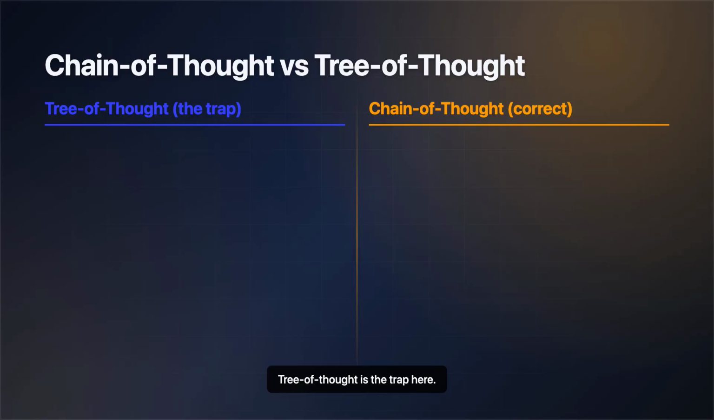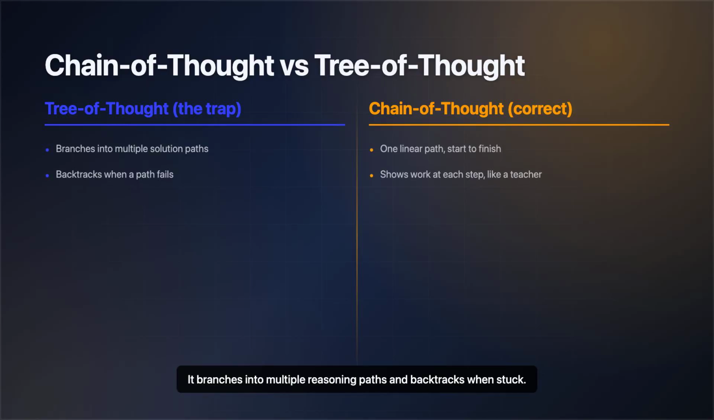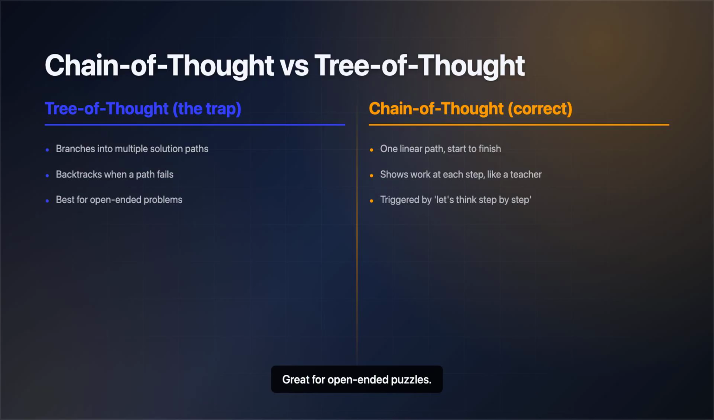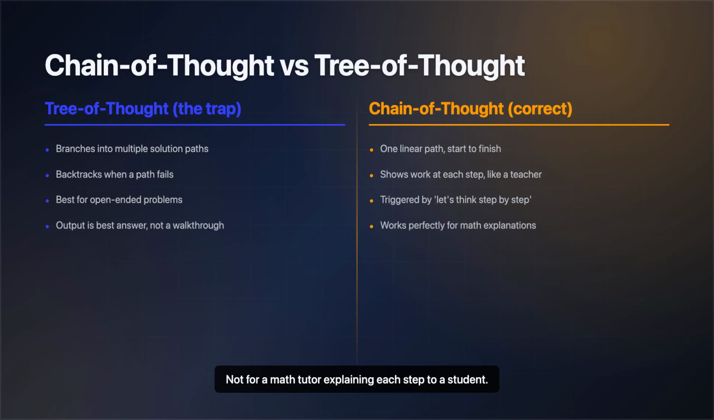Tree of thought is the trap here. It branches into multiple reasoning paths and backtracks when stuck. Great for open-ended puzzles, not for a math tutor explaining each step to a student. The exam asks for step-by-step explanations. That's chain of thought. Full stop.